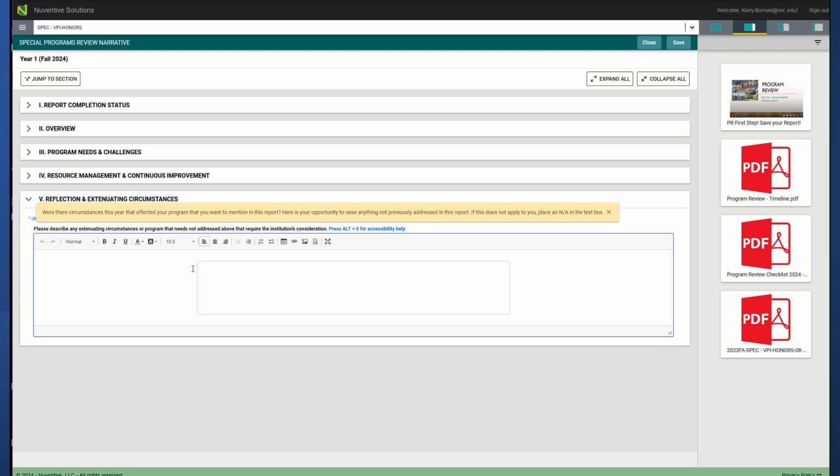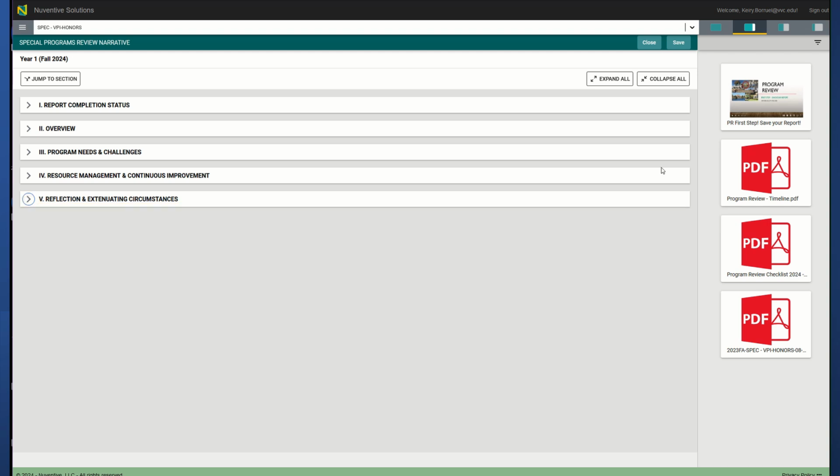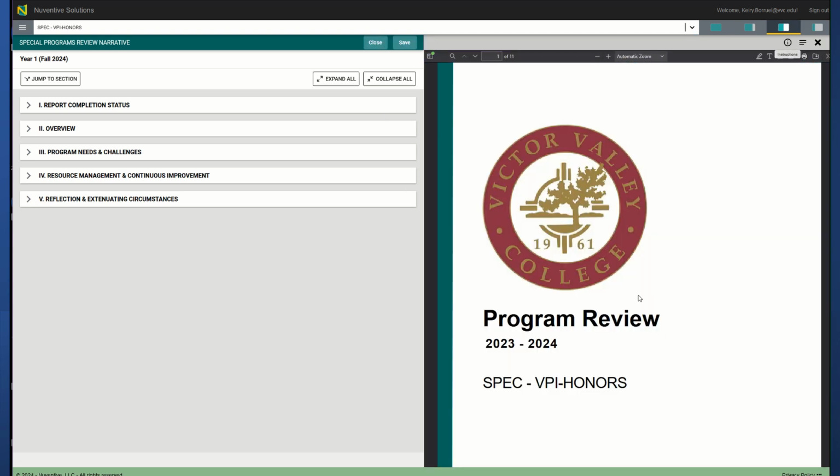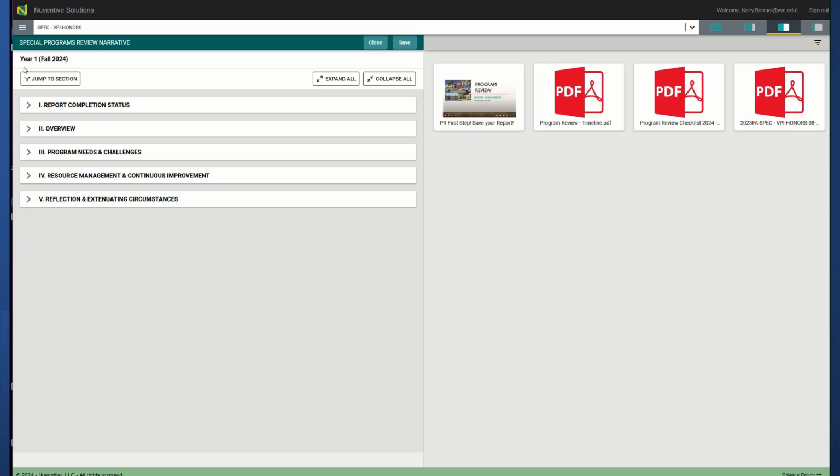This is the area where you would tell us if there's anything that affected your program that you want to mention in this report. This is a perfect area, especially after you've gone through the entirety of the program review and you're like, you know what, there's this one area that I did not get to address. Let me put it in here. This is perfect because if it's something that we didn't hit, you are able to put it in here. I do want to say that here you will also have your previous program review. So if you click on it, if you have one from a previous year, it should show up in that area.